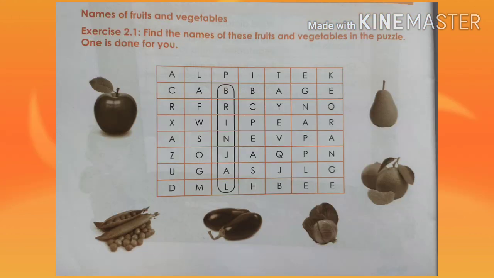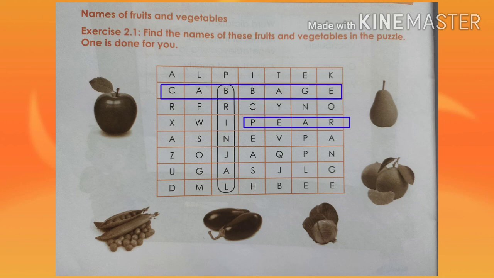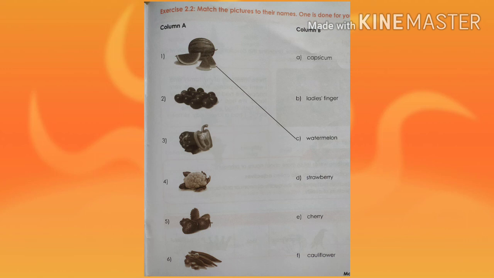Exercise 2.1. Find the names of these fruits and vegetables in the puzzles. So we found cabbage, pear, peas, apple, orange. Then exercise 2.2. Match the pictures to their names.